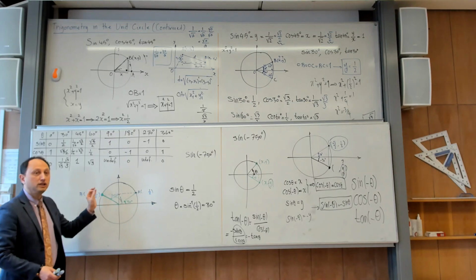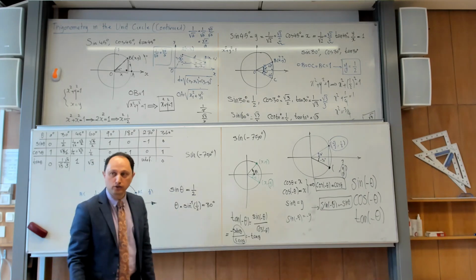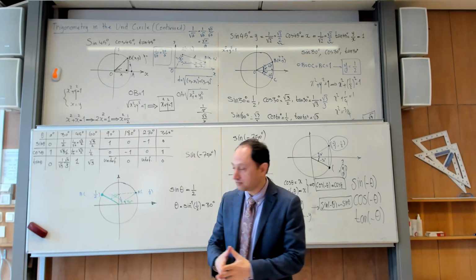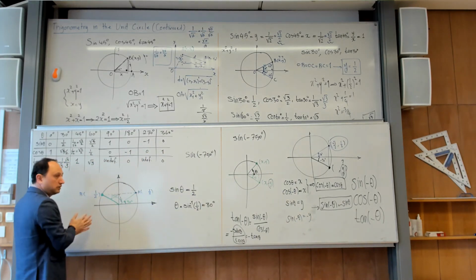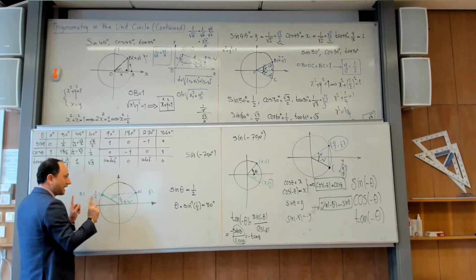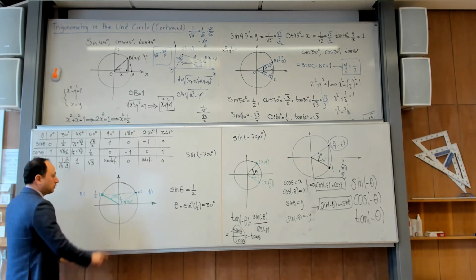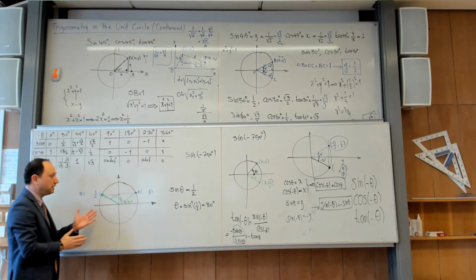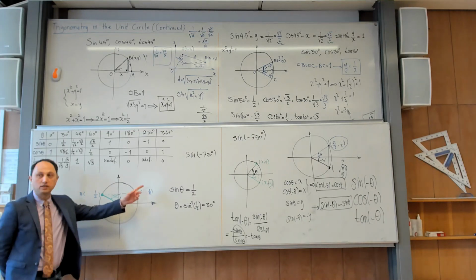But to be honest, are these two angles the only angles? No. So I want you to appreciate the difference between them. If I ask you, give me points on the unit circle whose y coordinate is 1/2, there are exactly 2 points, not more. But if you tell me what are the angles, I would say one angle is 30, one angle is 150. But how many angles are there so that the sine of them is 1/2?